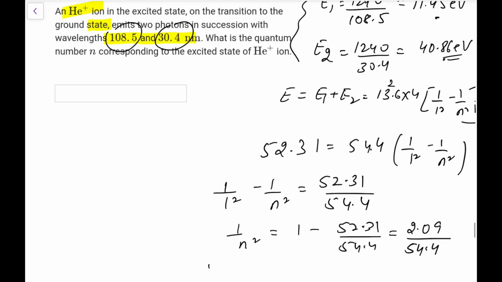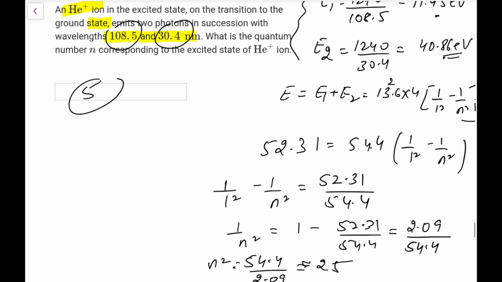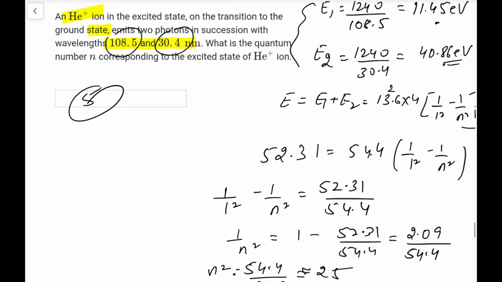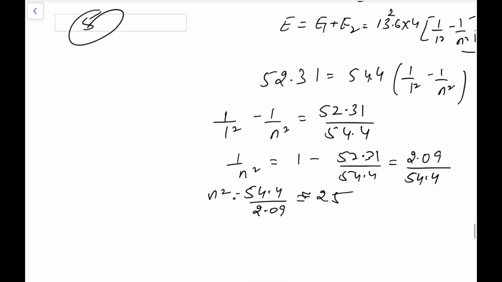So we are looking for a perfect square. 54.4 upon 2.09, that would be 25. I think there could be nothing else other than 25, so that is the only option that I am getting. So it will be closer to 25, so n would be 5. So you can directly go for this. The excited state is the fifth state, or n is 5. That is what you need to remember.